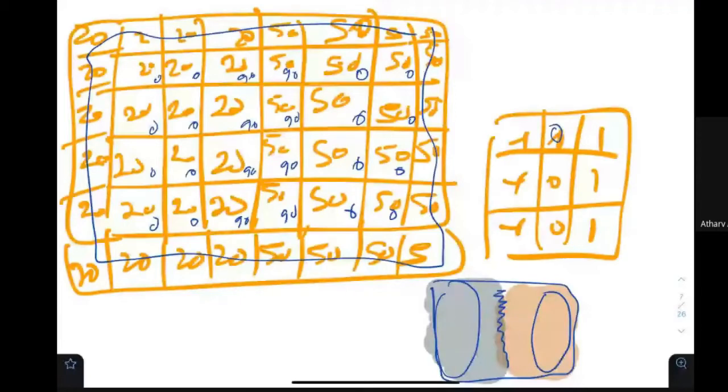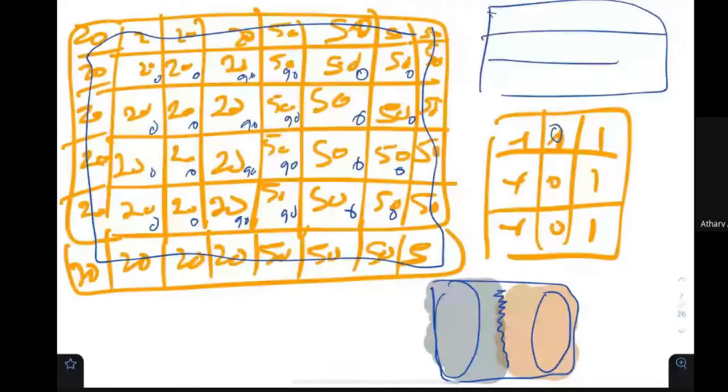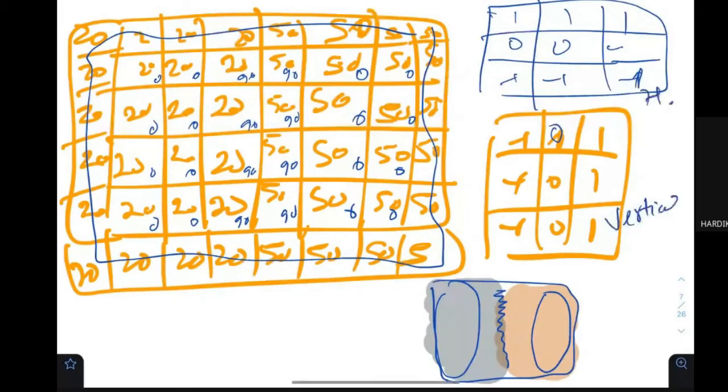If we change this filter, for example, which is also very common and equally a similar kind of feature, where I say 1, 1, 1, minus 1, minus 1, minus 1, and here 0, 0, 0. If I use this filter, it is going to find any kind of horizontal line, and this gives you a vertical line, and this gives you a horizontal line.